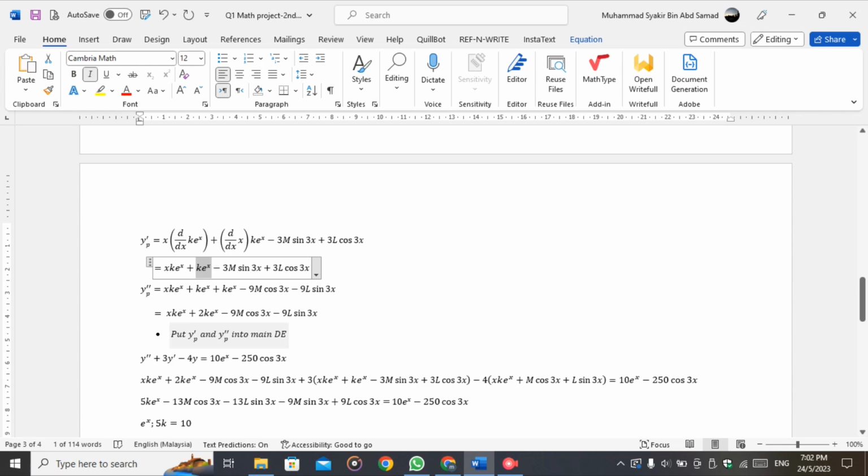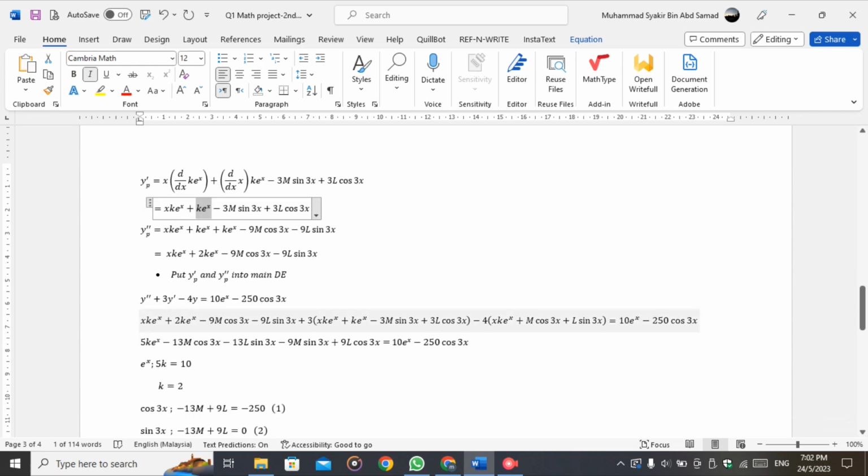And then we put yp, yp prime and yp double prime into the main DE, which is y'' + 3y' − 4y = 10e^x − 250 cos 3x.